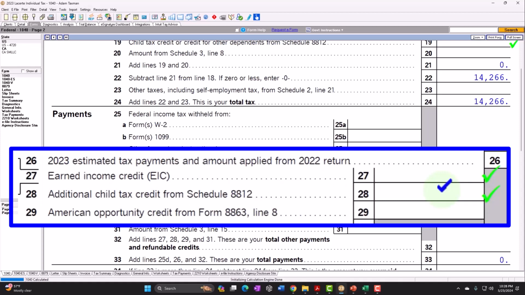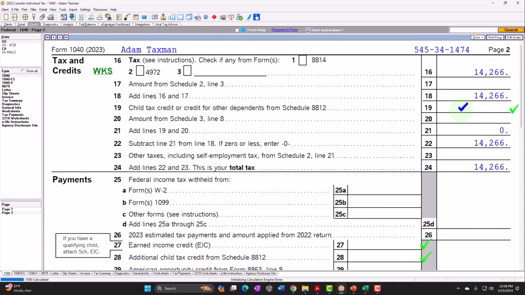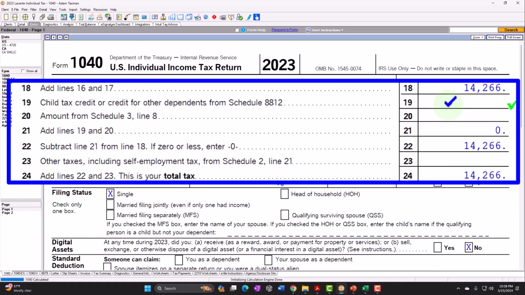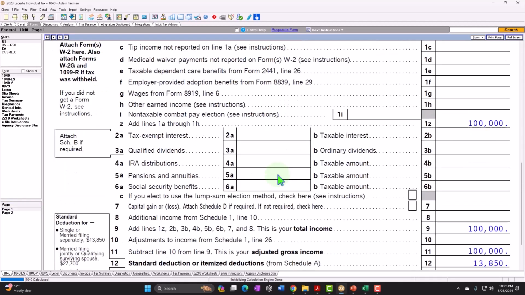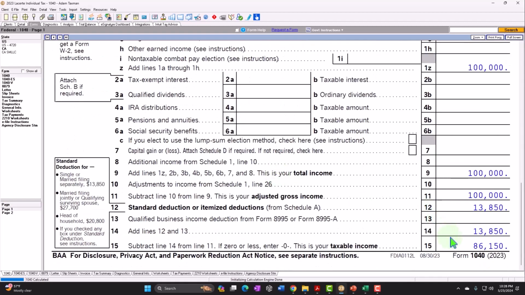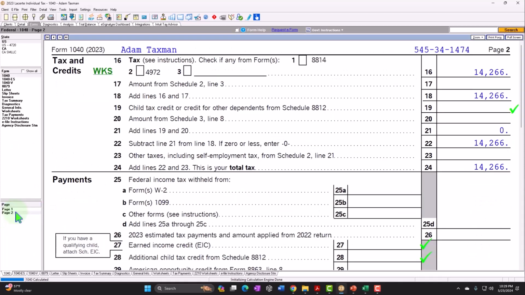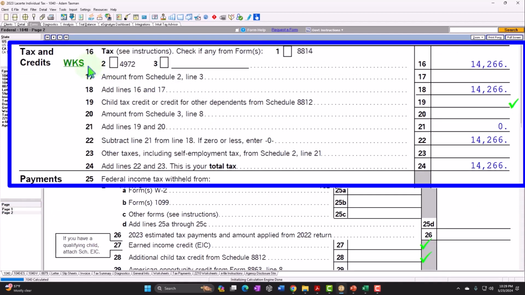In other words, most credits are going to be up top here, remembering the difference between a credit and a deduction. Both are good for taxes, but if you have a deduction, it will typically be somewhere in page 1 and part of the calculation of the taxable income, lowering taxable income. But if you got a dollar deduction, that will not result in a dollar reduction of taxes or a dollar increase in the refund or the amount due, but rather decreasing a dollar of taxable income, which will have an impact on the taxes in alignment with the tax bracket calculation.